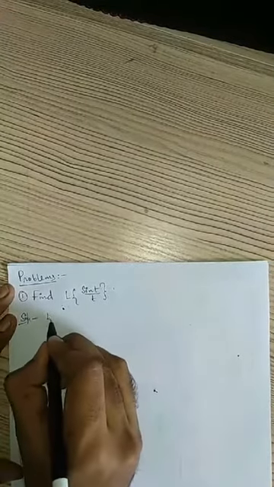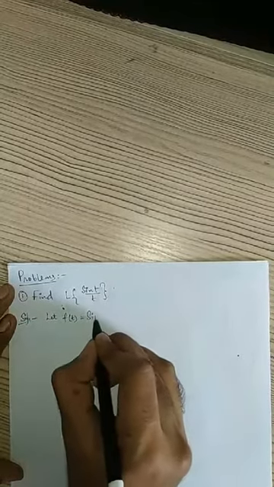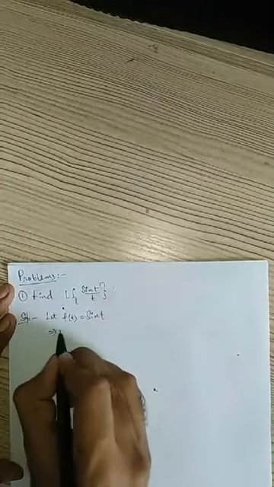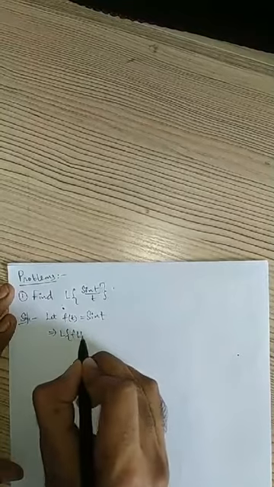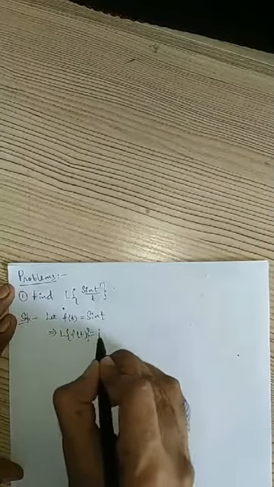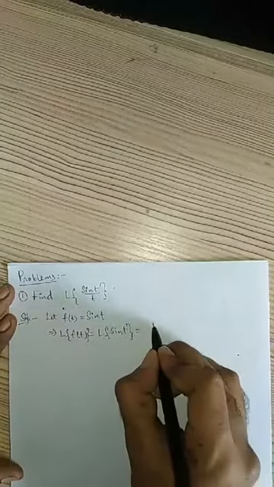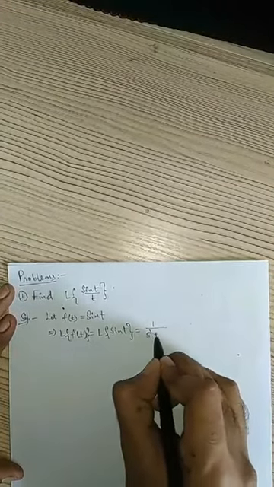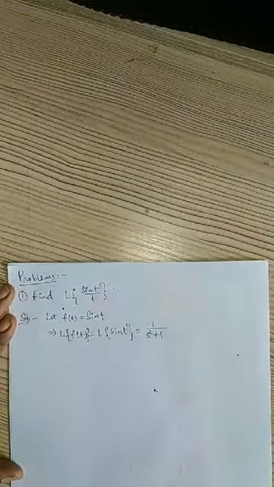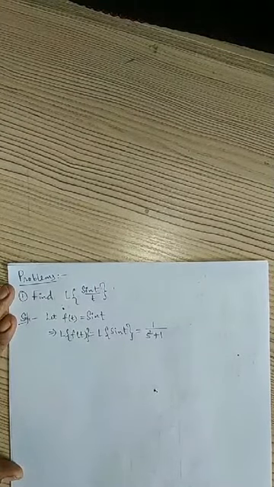Solution, let f of t equals sin t. Then this implies Laplace transform of f of t equals Laplace transform of sin t, and we know the formula, it is given by a by s square plus a square. A is 1 here, so 1 by s square plus 1, right?